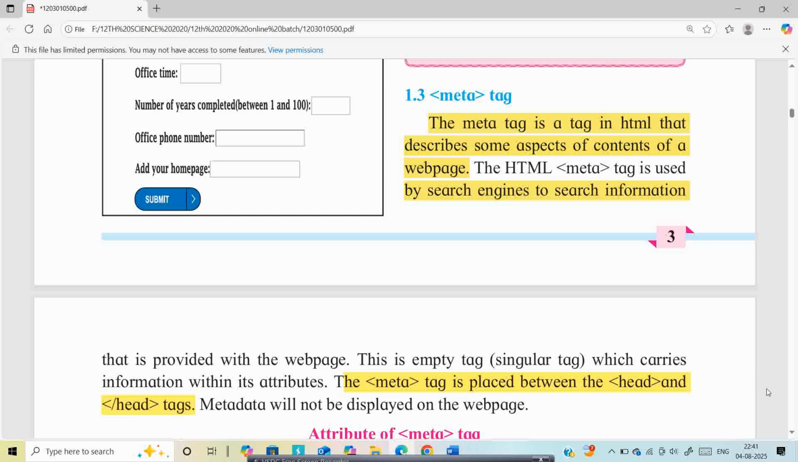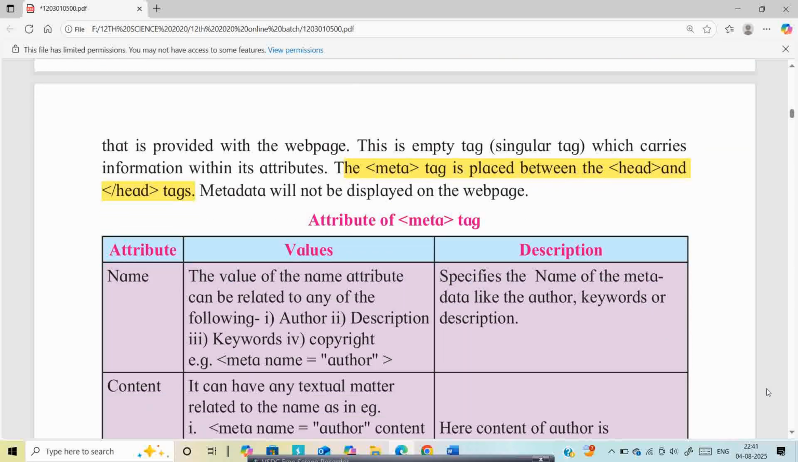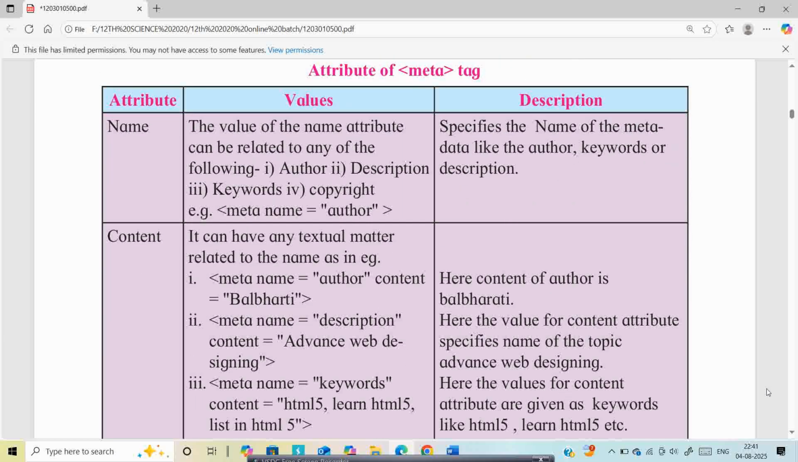There are four attributes we will use in the meta tag. First one is name. The value of the name attribute can be any of the following: author, your website author, description, your website description, keywords and copyright. For that you can write meta name equal to author, meta name equal to description, meta name equal to keywords and meta name equal to copyright.